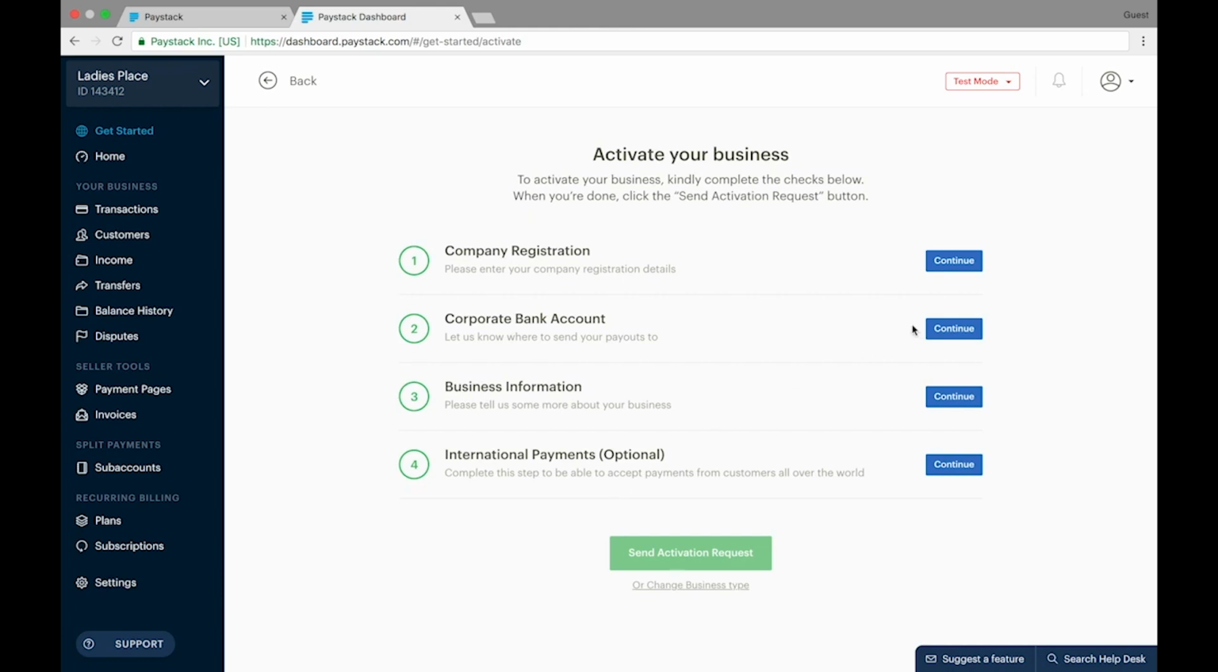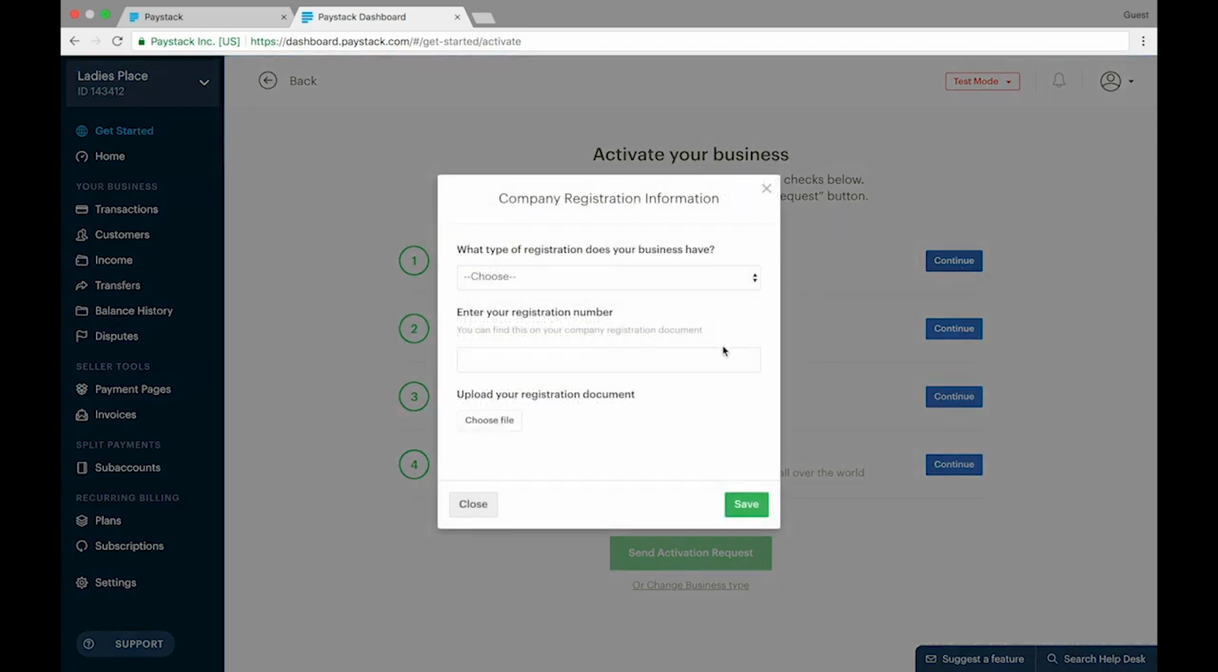So we're just going to begin from the top, which is providing our company registration document. So continue. The first question here says, what type of registration does your business have? It is either your CAC certificate, the certificate of incorporation, or the business registration certificate, or even the CAC IT certificate. But here we're just going to select, for the purpose of this tutorial, an RC number. An RC number is assuming that we have a CAC certificate of incorporation.